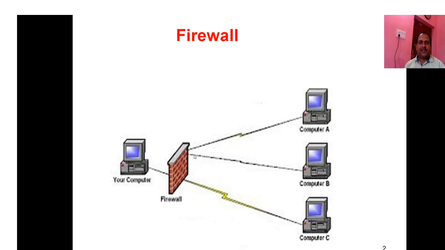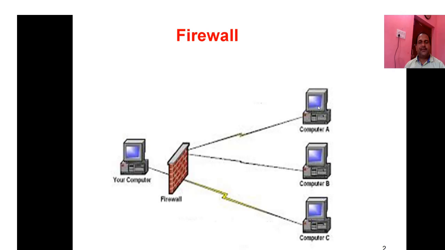This firewall filters the data or packets which you are going to send, checking that no malicious software or viruses are attached to the file. After filtering, the data is sent to the outside network.